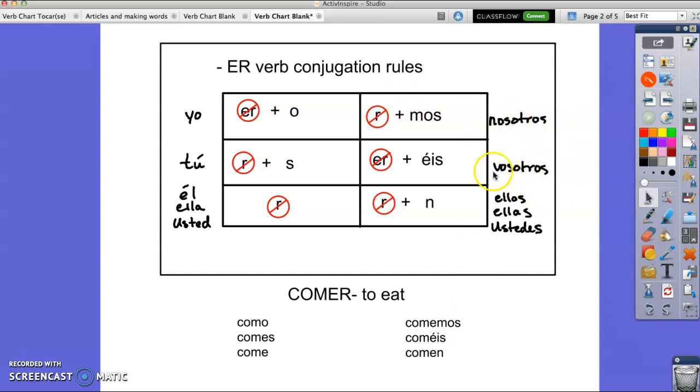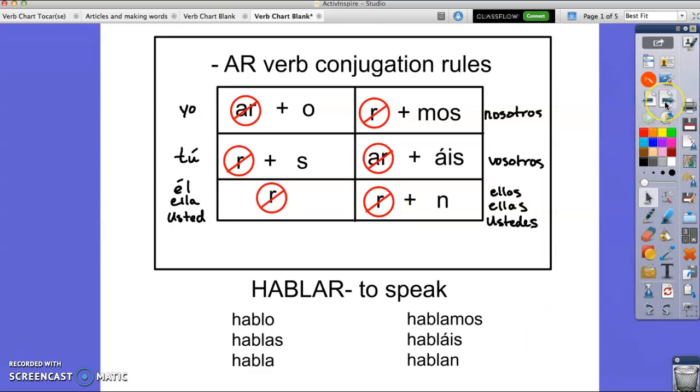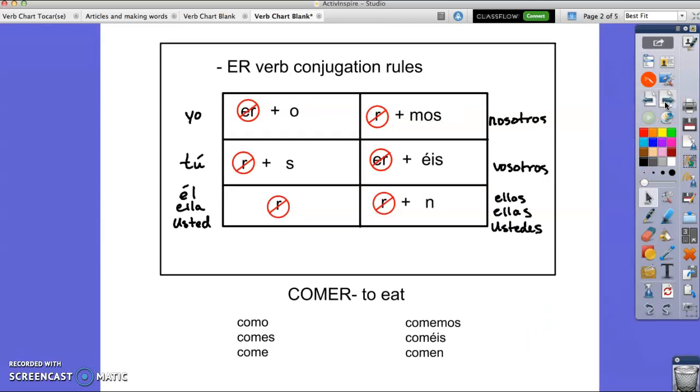If I was in Spain and I wanted to say you guys eat or y'all eat, coméis. And the last form, ellos, ellas, ustedes, if I want to say they eat or y'all eat in the Americas, drop the R, add an N, comen. So all you have to do is apply these rules, and AR and ER are basically the same thing, so they're really easy to get.